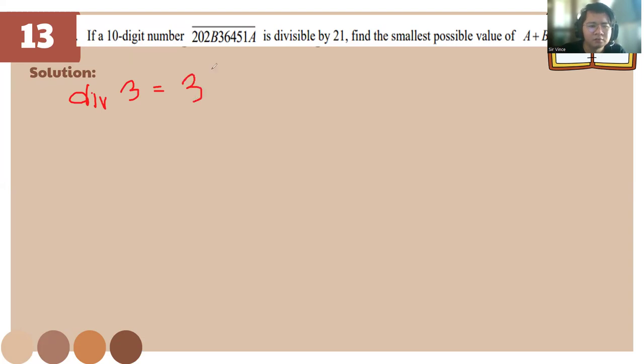So, 2 plus 0 plus 2 plus b plus 3 plus 6 plus 5 plus 1 plus a.